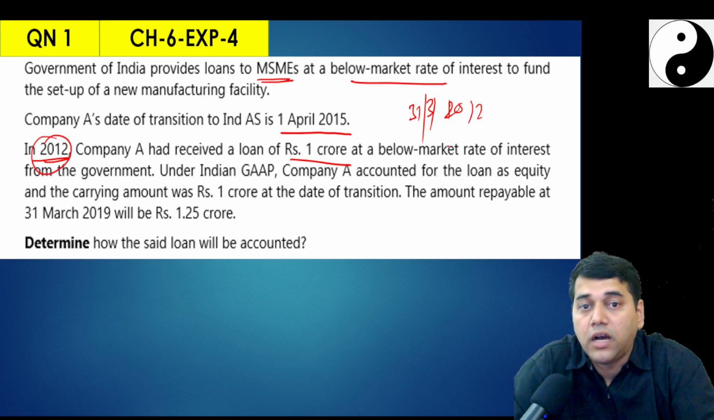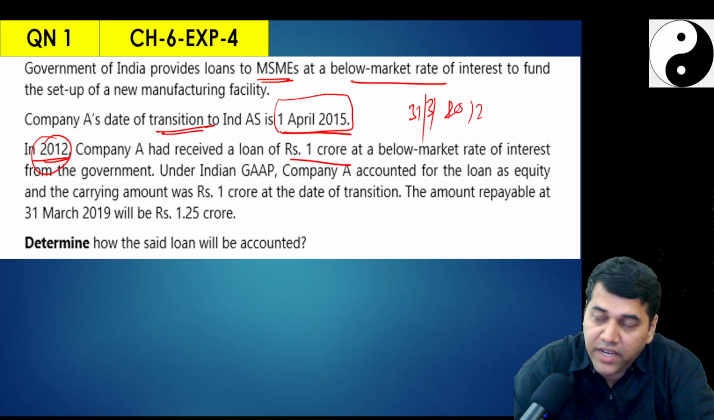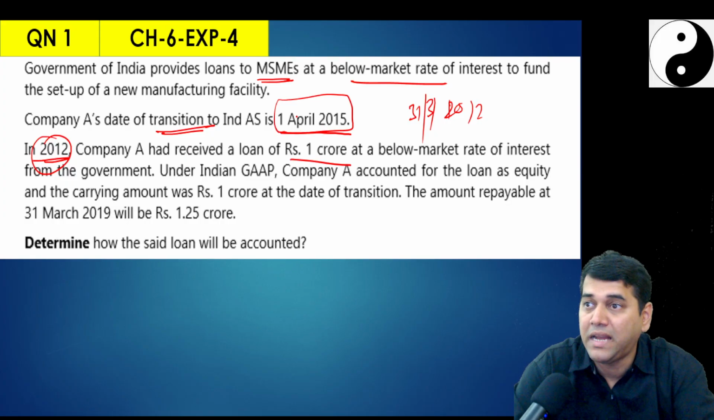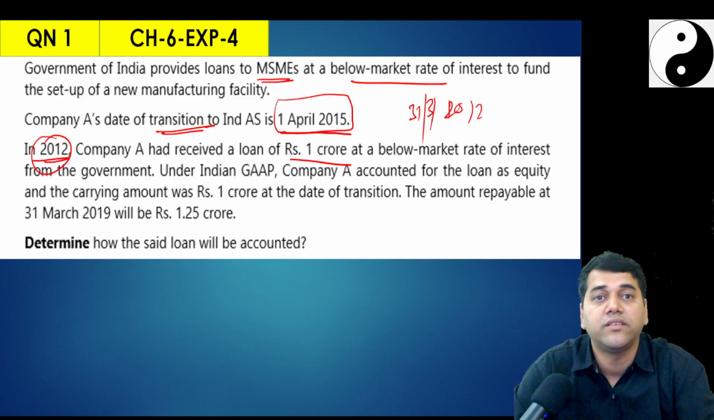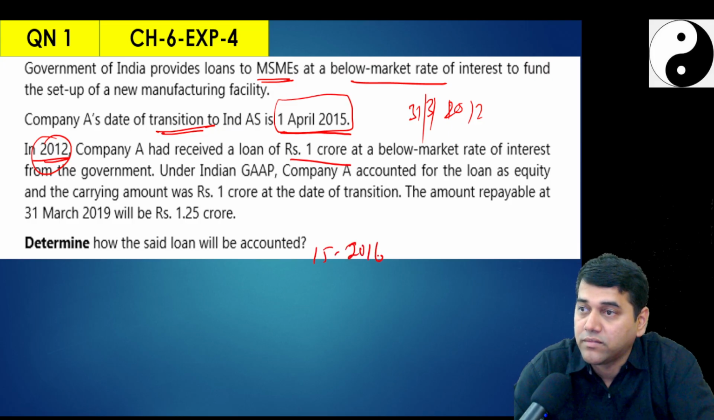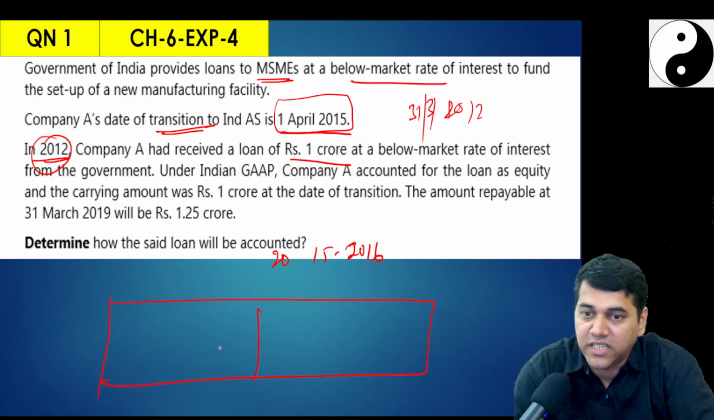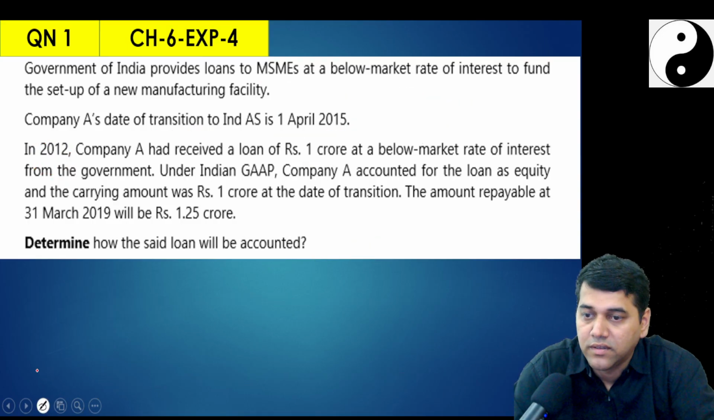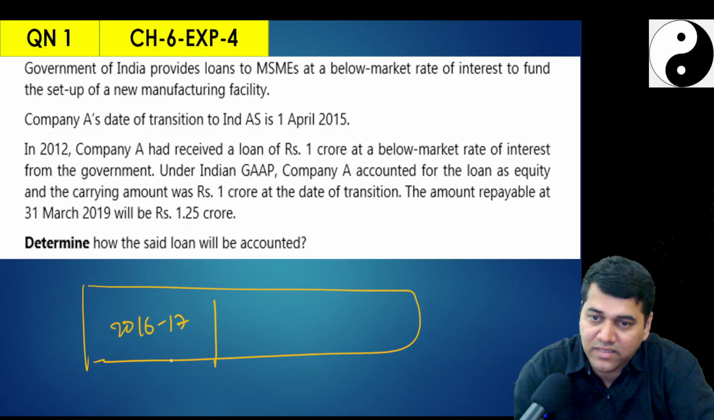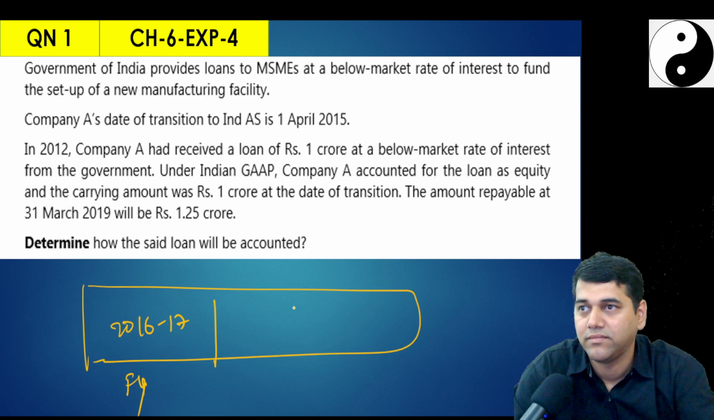2012, no? See, if 1st April is your transition date, in which financial year would you have prepared the first full balance sheet in Ind AS? 2015-16 is the comparative year. So what is your current financial year? 2016-17 is the current financial year, which is getting audited and signed. That's what I'm telling you.